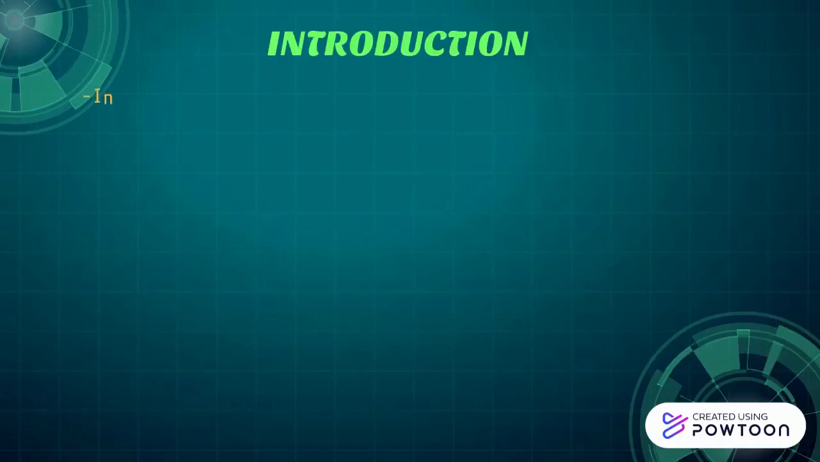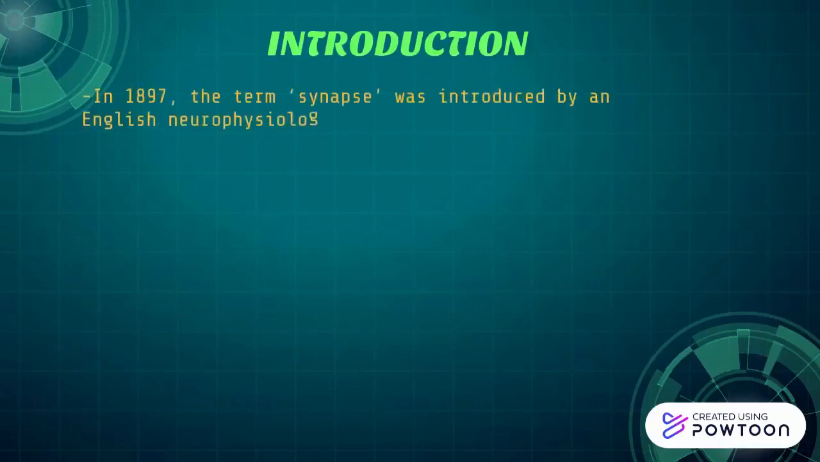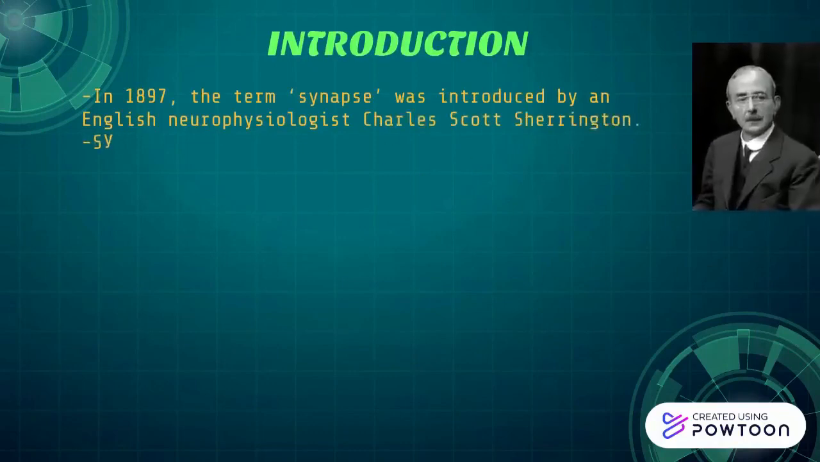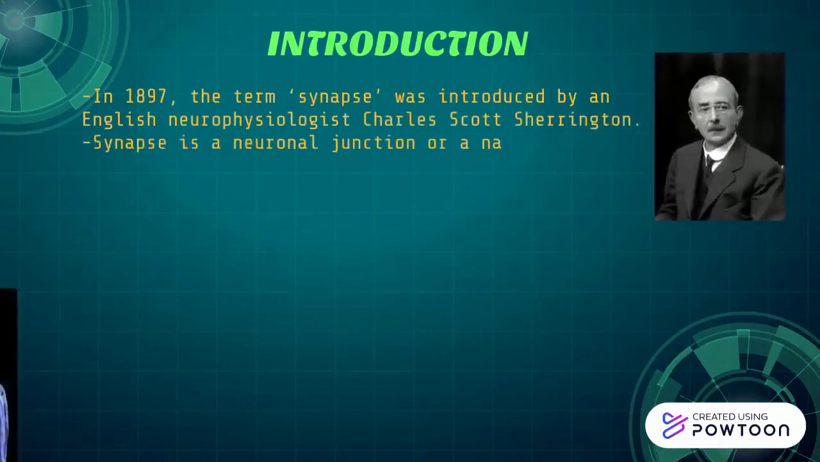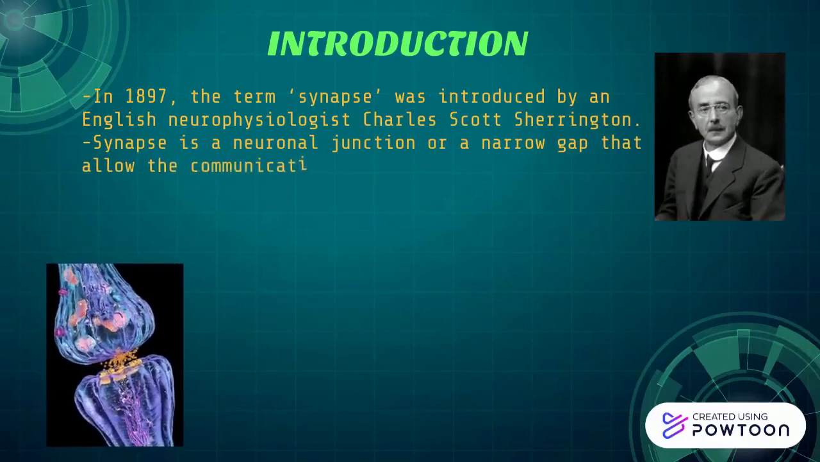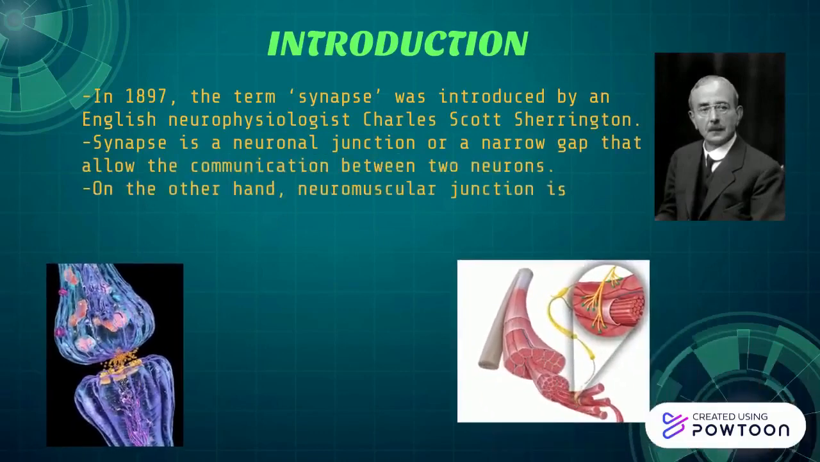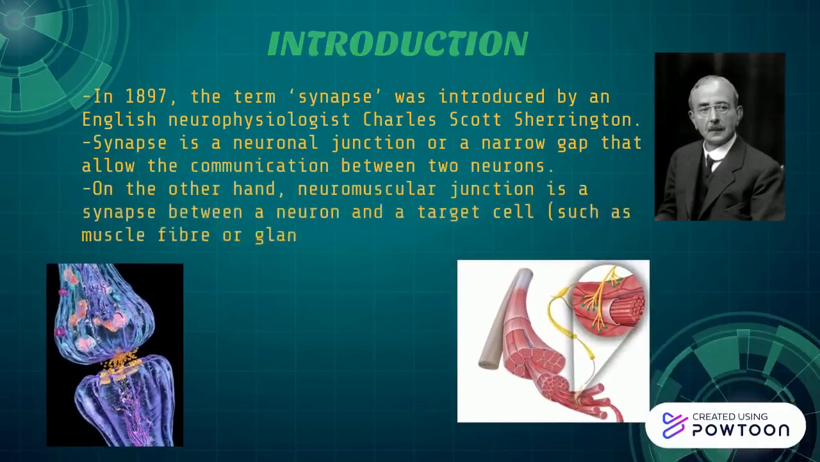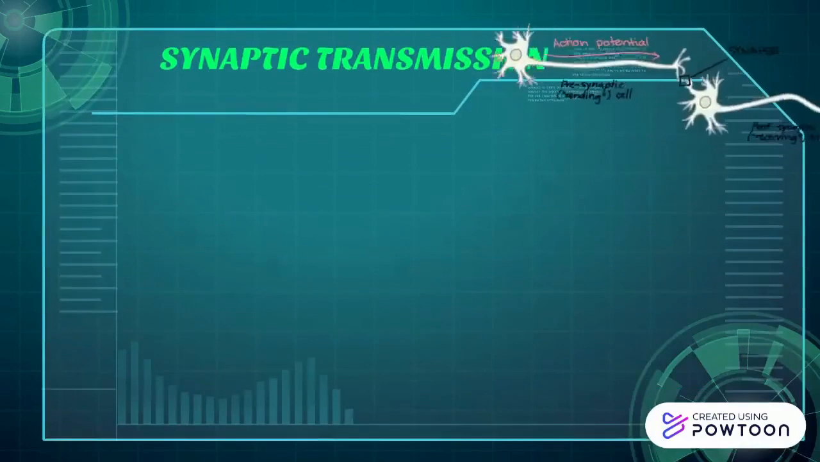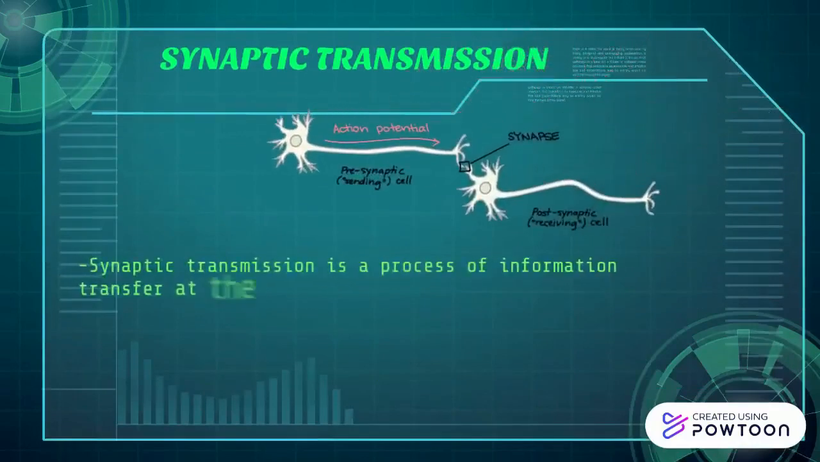In 1897, the term synapse was introduced by an English neurophysiologist, Charles Scott Sherrington. Synapse is a neuronal junction or a narrow gap that allows the communication between two neurons. On the other hand, neuromuscular junction is a synapse between a neuron and a target cell such as muscle fiber. Synaptic transmission is a process of information transfer at the synapse.